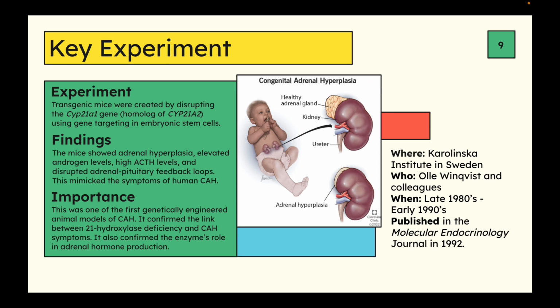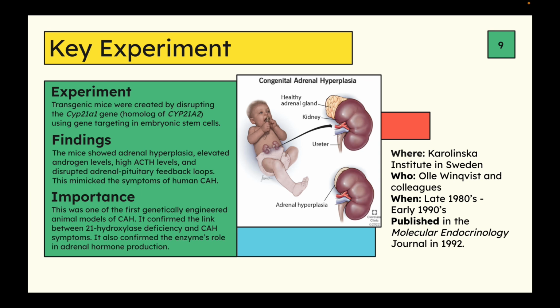CYP21A1 instead of A2. They targeted it in embryonic stem cells, and they were able to cause a mutation in the gene, which again disrupts enzyme activity. And the mice later showed adrenal hyperplasia, which is the enlarged gland, elevated androgen levels, high ACTH levels, and a disrupted adrenal pituitary feedback loop.